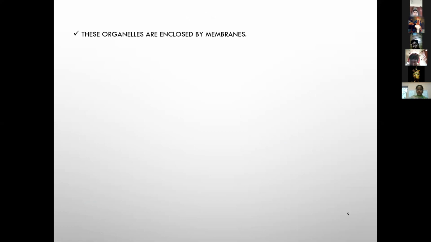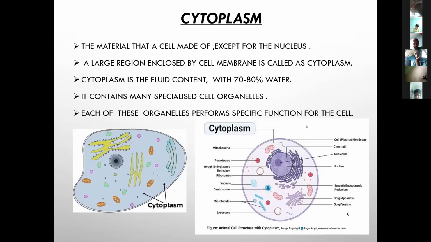Nucleus, cell membrane, cytoplasm, etc. Okay, see the slide. The material that a cell is made up of, except the nucleus, a large region enclosed by the cell membrane, is called cytoplasm.